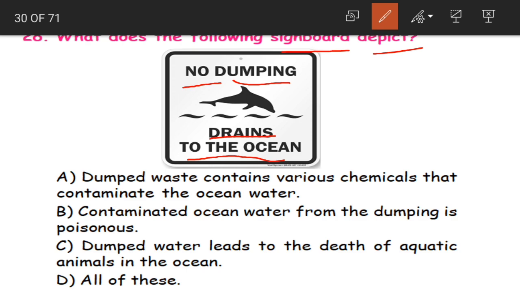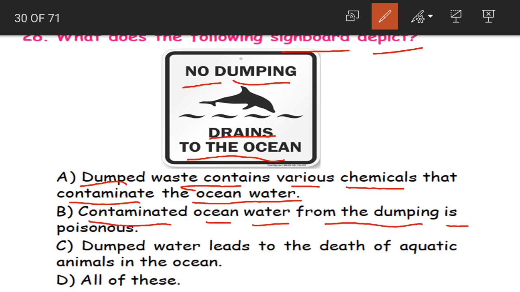Okay, dumped waste contains various chemicals that contaminate the ocean water. If we just dump, in the sense if we throw any waste, it is going to contain various chemicals that is going to pollute the ocean water. Okay, this is the meaning of the A option. And the second one is contaminated ocean water from the dumping is poisonous.